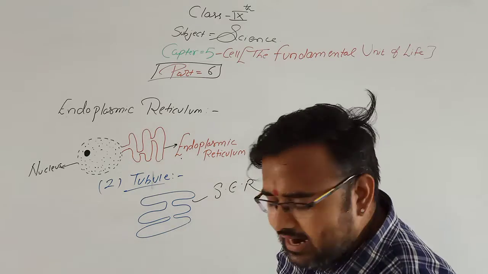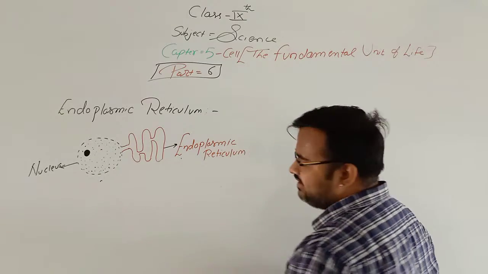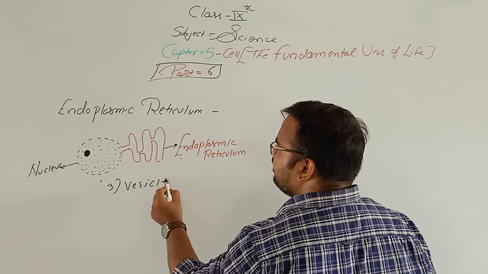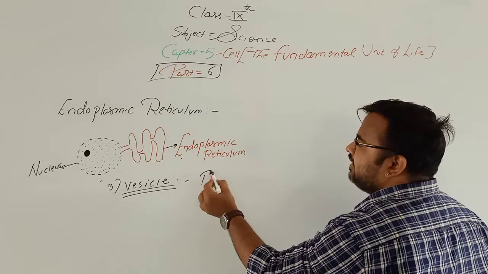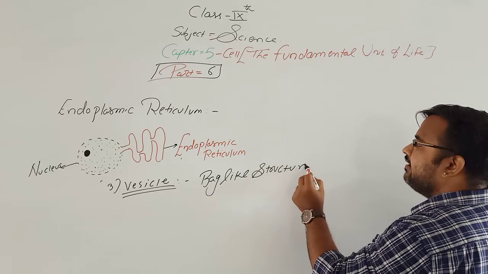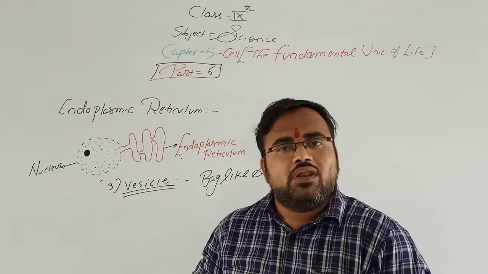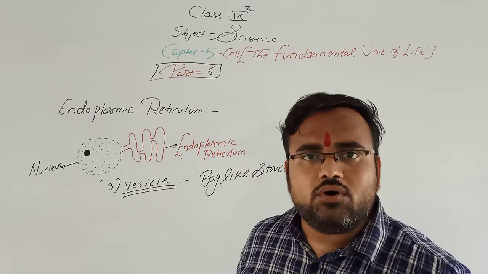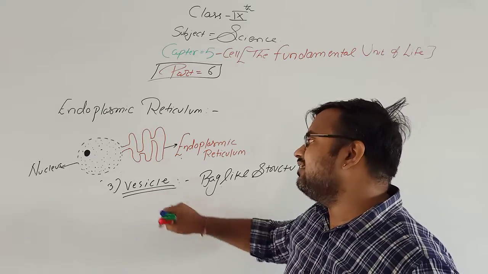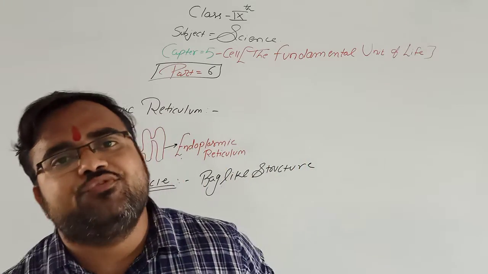And the third part of the endoplasmic reticulum is the vesicle. A vesicle is a bag-like structure. And what is the function of the vesicle? The vesicle's function is storing. It stores the material. It is known as a vesicle. Clear? So the endoplasmic reticulum has three parts, or three types we can say.